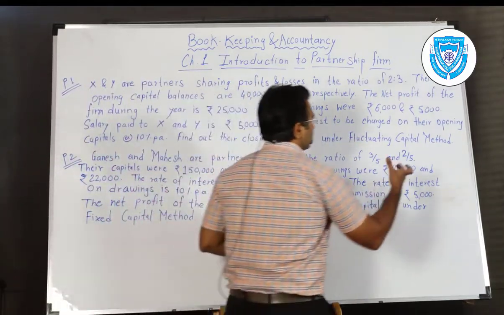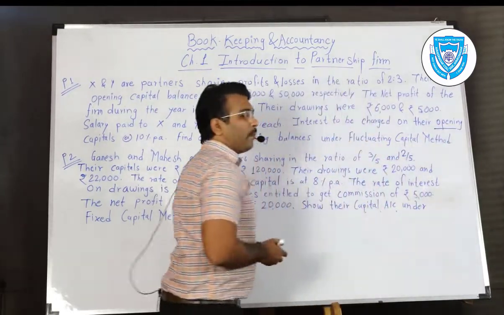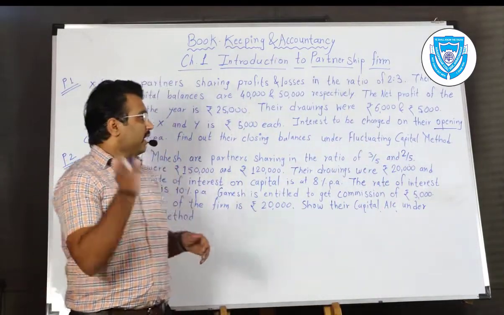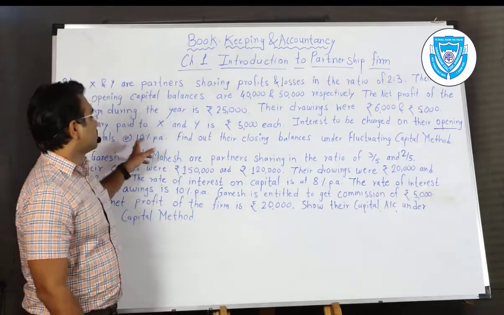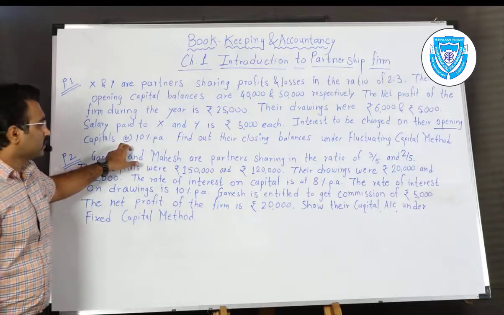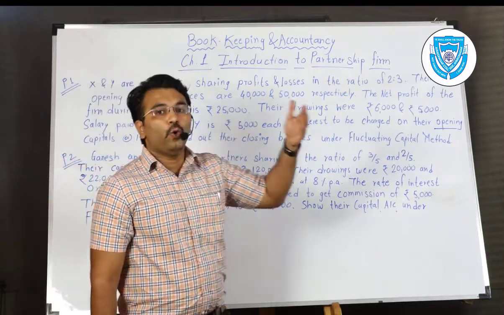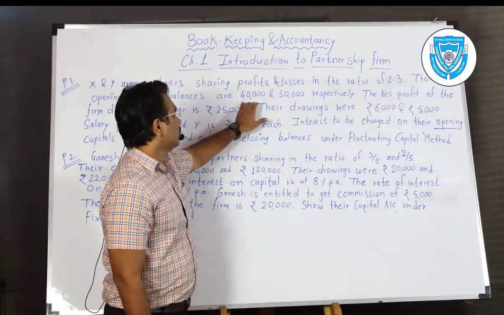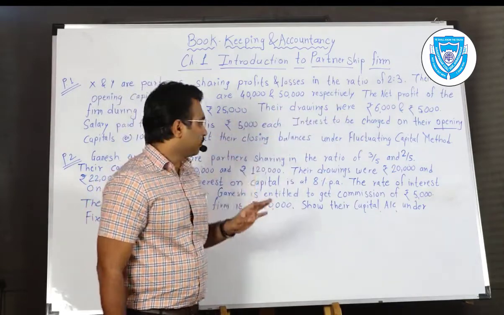Underline this word, opening capital. The interest on capital is to be charged at the rate of 10% on opening capital balance only. Which is the opening capital balance? That is 40,000 and 50,000.